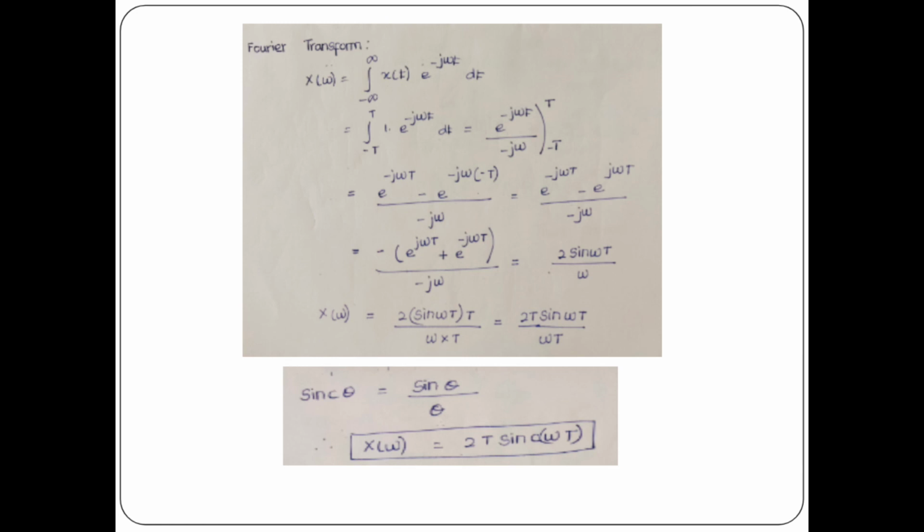So what is theta here? Omega T. So 2 sin omega T divided by omega. So X of omega is equal to 2 sin omega T divided by omega. Here also, in order to make it a sinc, I am multiplying capital T in the numerator as well as in the denominator. Capital T will come in front, 2T sin omega T divided by omega T. So theta, theta same, sin theta in the numerator, and in the denominator also we have got omega T. So we can write sinc omega T multiplied by 2 into T.